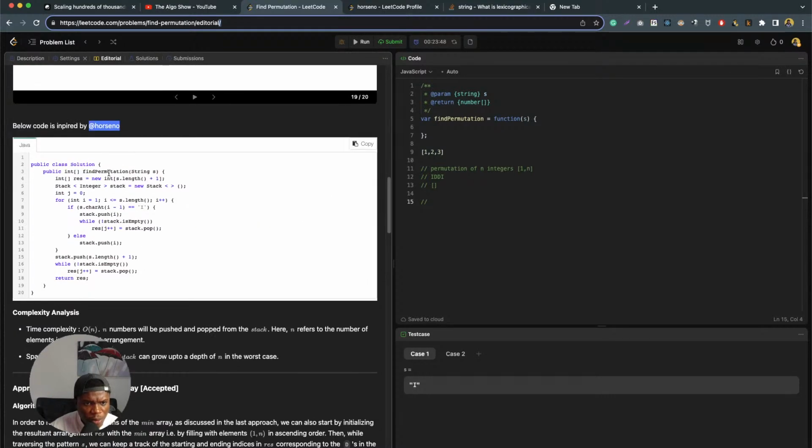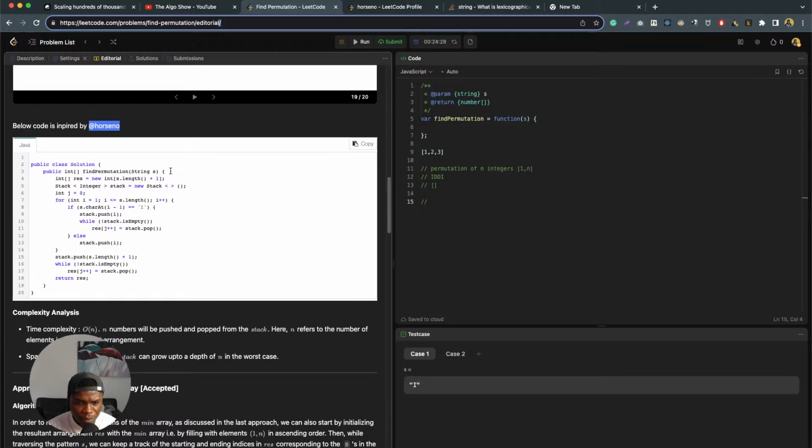Now, okay, this is what the code looks like. We create a new integer array of length s.length plus 1. So we create a new stack and start at j, and then iterate through all the items. If character i minus 1 is equal to I, we push it to the stack, and while the stack is not empty, we keep popping.